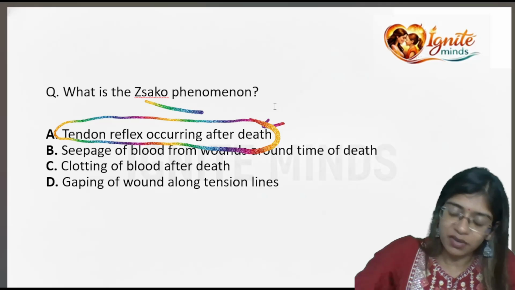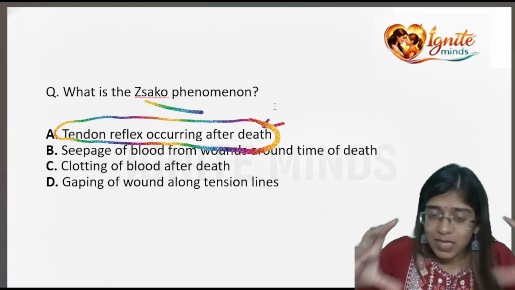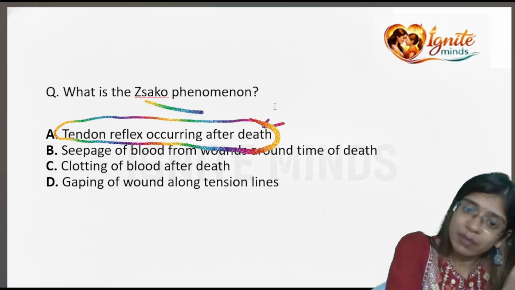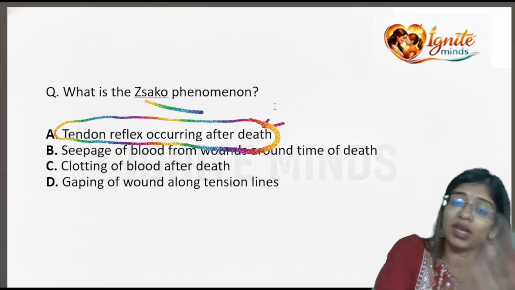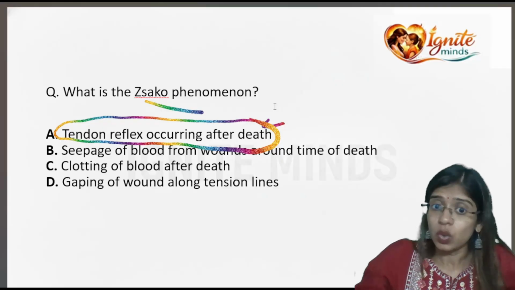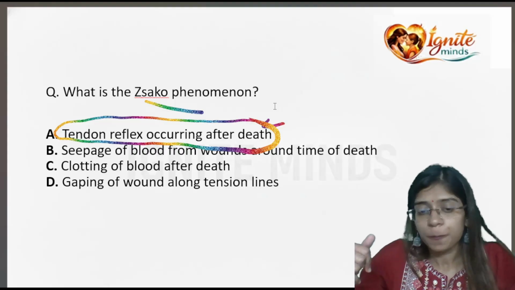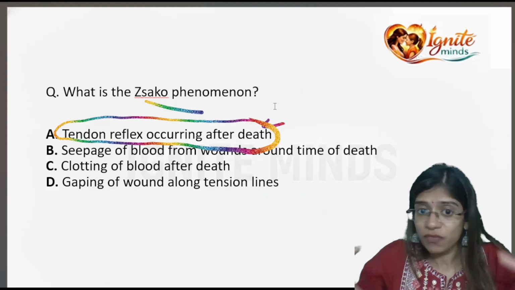If you're checking the tendon reflex using the hammer, then these muscles will react, because ATP and calcium ions all deplete after death. So the muscles are going to react to your test of tendon reflex.